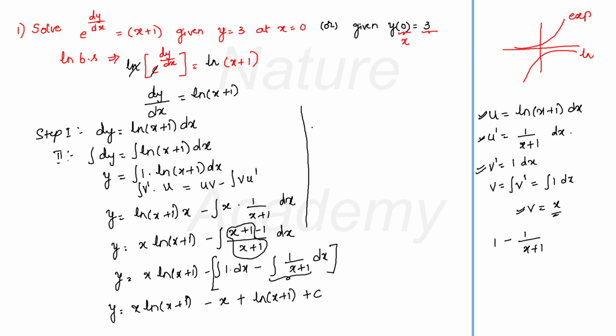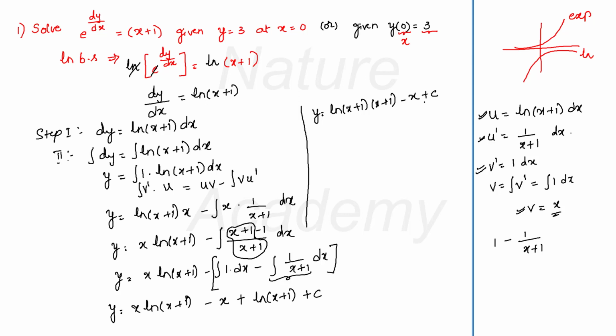y is equal to x log(x+1). Okay, I will take (x+1) common now. So y is equal to log(x+1) into (x+1) minus x plus c.